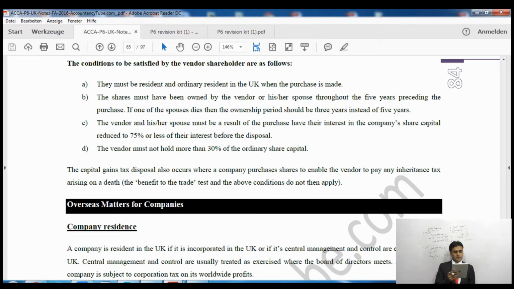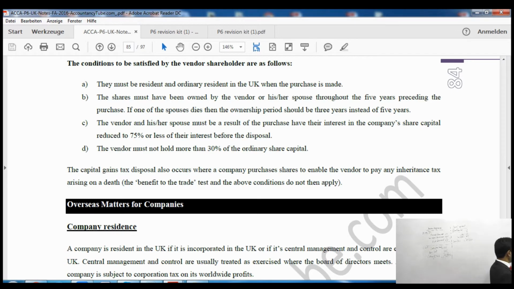Then it says the vendor and her spouse must, as a result of the purchase, have their interest in the company reduced to 75%. So whatever their shareholding before the buyback was, after that it must be 75% of that. So it will be reduced to 75% of what it was before. And then it says a vendor must hold no more than 30% of the ordinary share capital of the company. All right, so the interest in the company should be less than 30% after that.